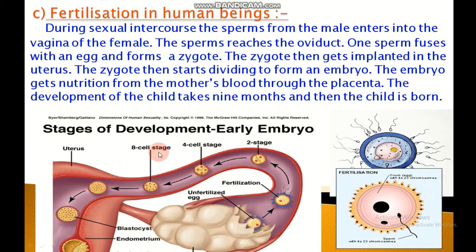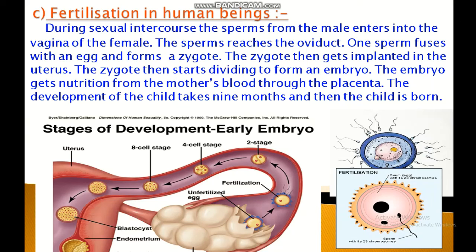The zygote divides rapidly by mitosis as it moves down in the oviduct and forms a hollow ball of cells. This hollow ball of cells is called an embryo. It sinks into the soft and thick lining of the uterus and gets embedded in it.